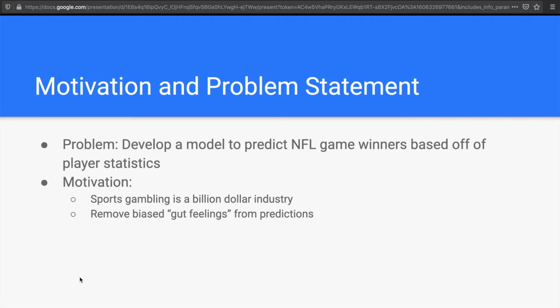And the model doesn't have to be used only for gambling. There are many other reasons one would want to predict outcomes of a sports game. Often, these predictions come from gut feelings, which will likely be biased, so my model could remove some bias from these predictions.